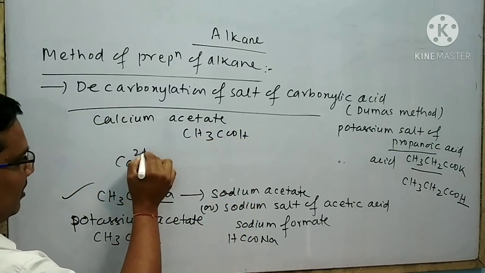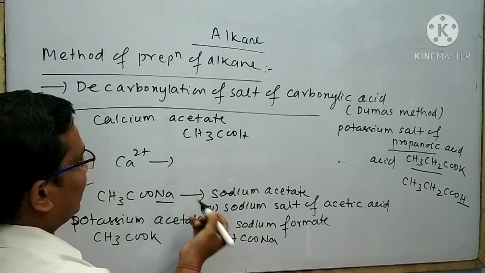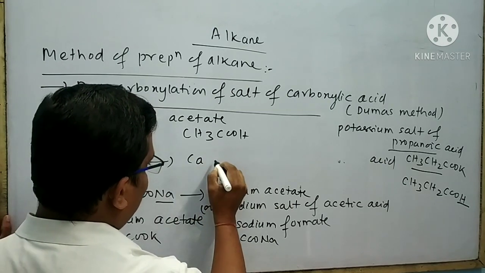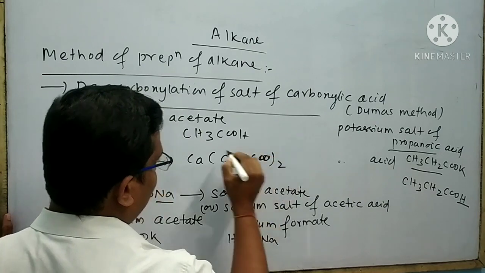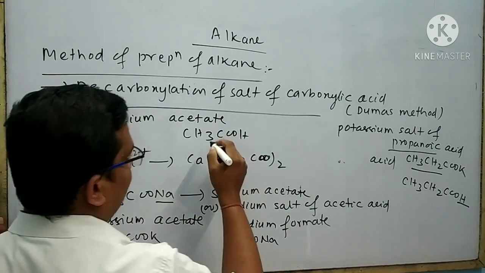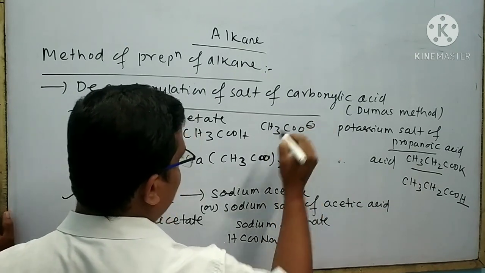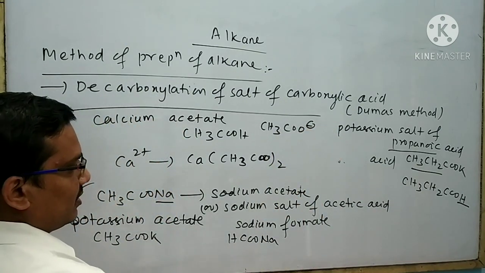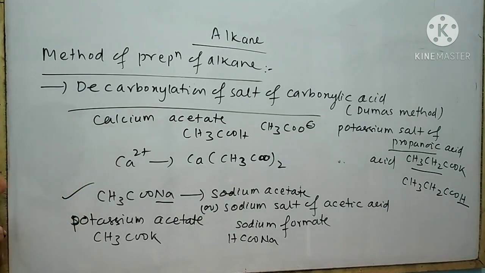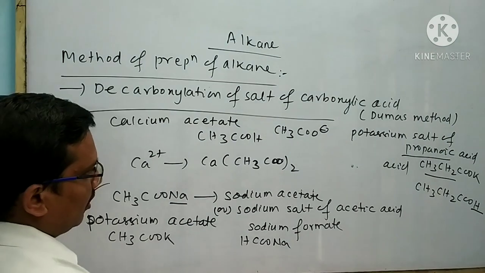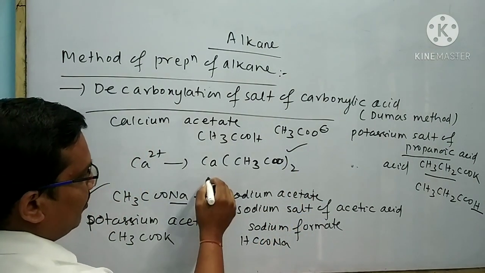Calcium is divalent, so it is bound to write the formula of calcium acetate like this: (CH3COO) twice, because we know that the acetate ion has the formula CH3COO minus. To balance, it is bound to write (CH3COO) twice. Like calcium acetate, you can also write the formula of magnesium acetate.